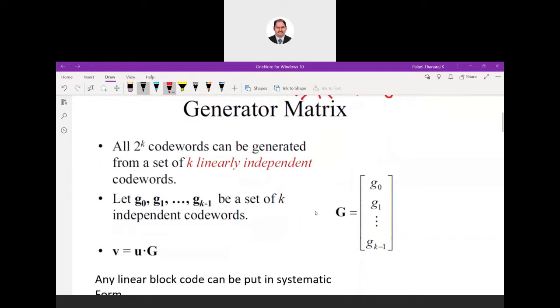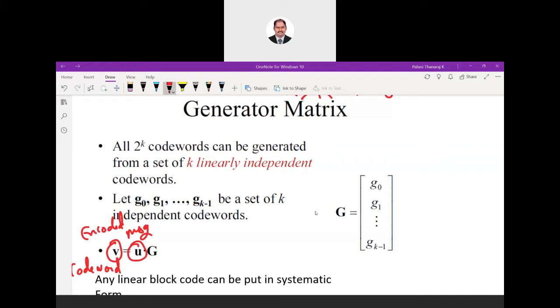Now we have what is called the generator matrix. The message is our U. I have to generate this encoded data, or the code words. How is that possible?